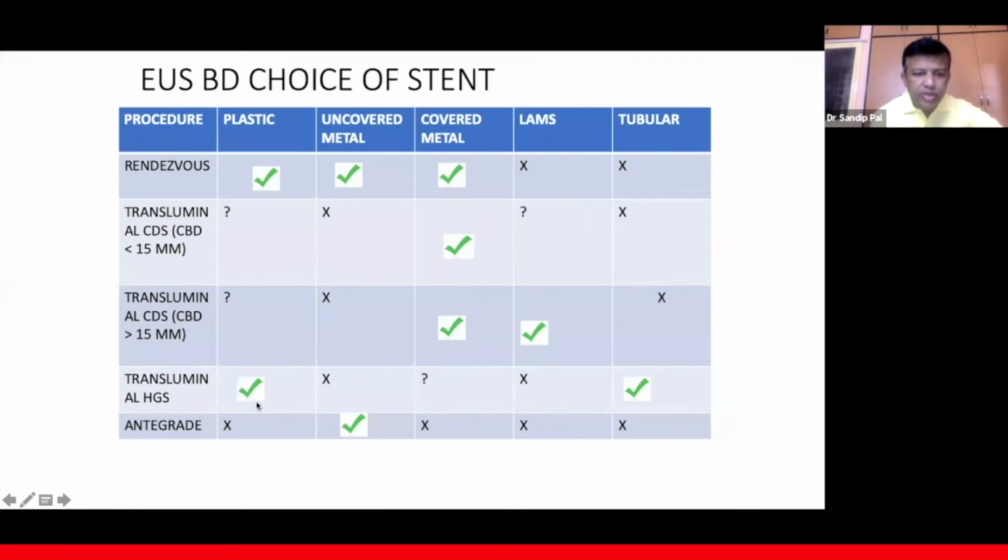For transluminal hepaticogastrostomies, plastic stents have been used, but there is always the risk of bile leak when you use a plastic stent. Tubular stents and geobore stents are also used. And for antegrade, always uncovered metal stents are used.